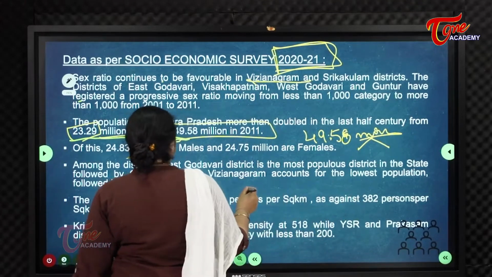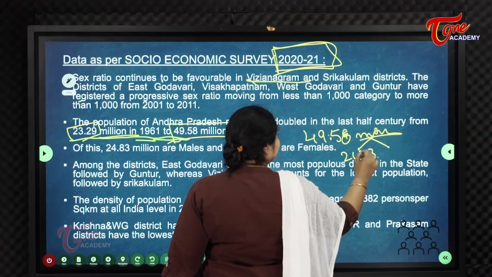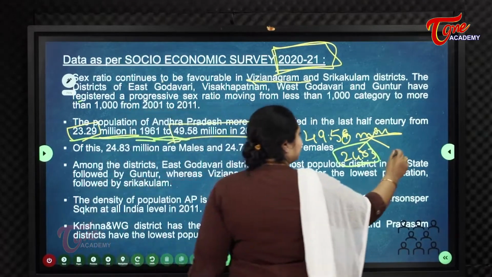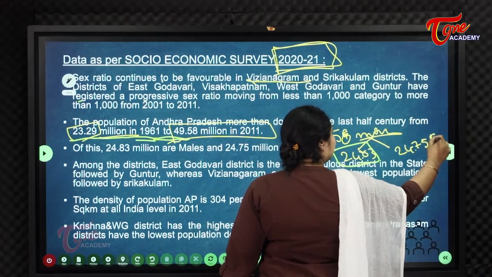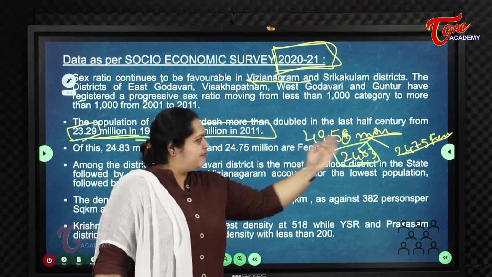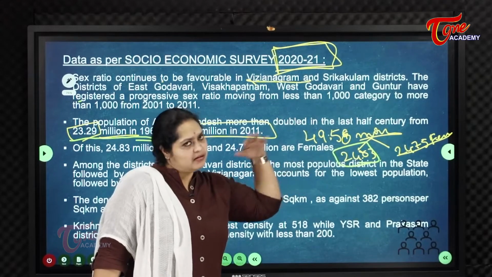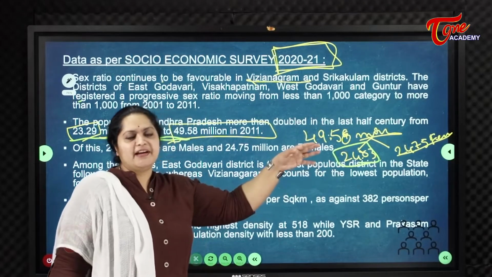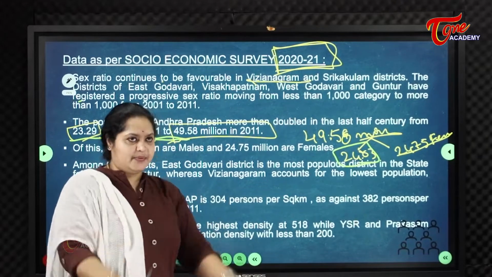In this, 24.83 million is the male population and 24.75 million is the female population. So, there is hardly any difference between male and female. 24.83 million male population and 24.75 million female population. So, almost both are equal in Andhra Pradesh.